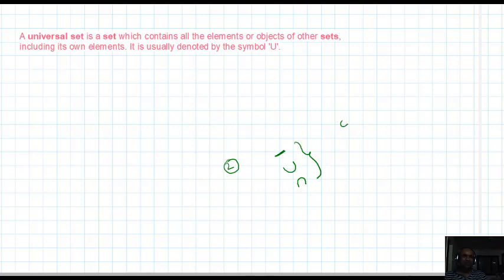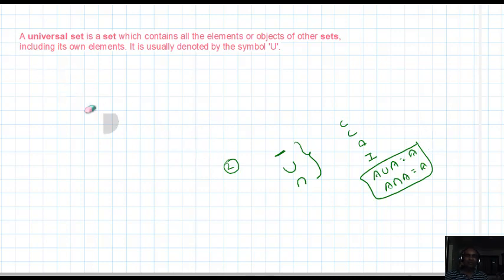They are the closure property, commutative property, associative property, identity property, and one more I also explained, the idempotent law, that is, A union A equal to A and A intersection A equal to A. This law is called the idempotent law.